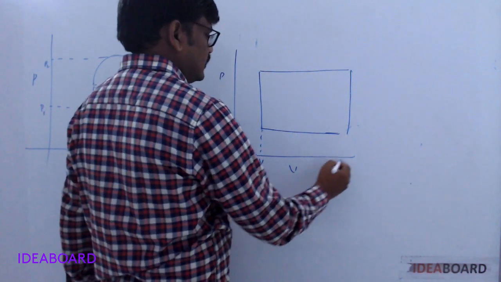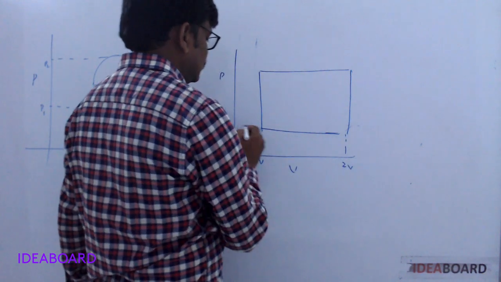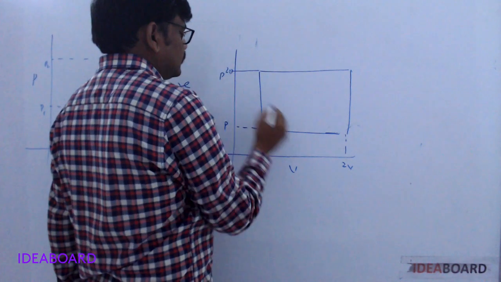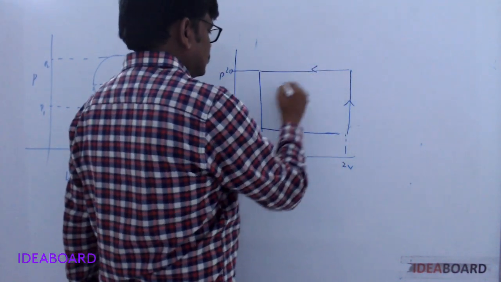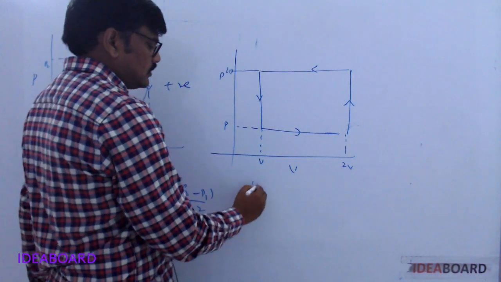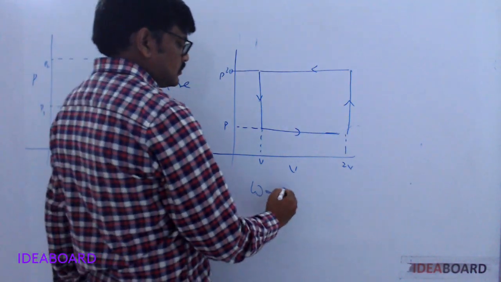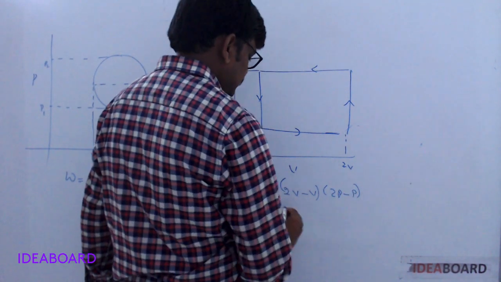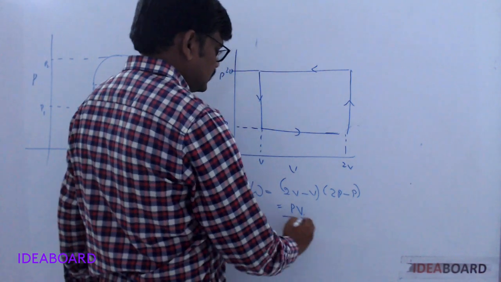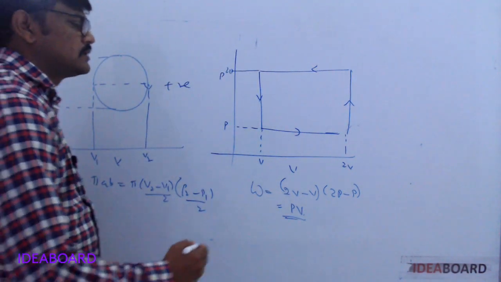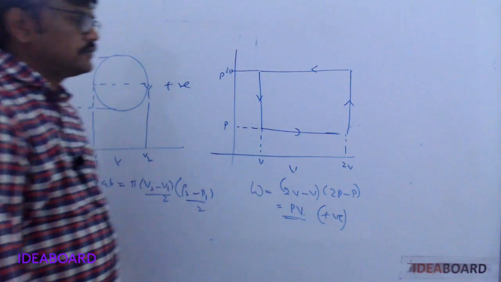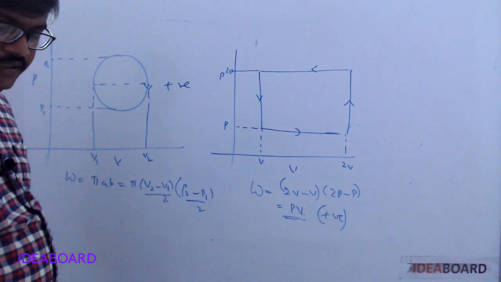Volume changes from V to 2V. At the same time, pressure increases from P to 2P. Then the work done W equals (2V minus V) into (2P minus P), that equals PV. Now it is clockwise, so it is positive. If it is anti-clockwise, it is negative. And one more example,